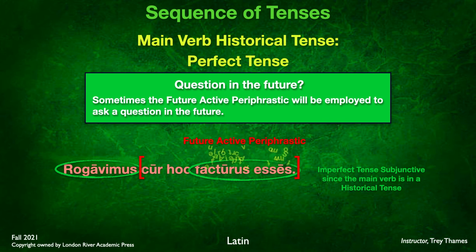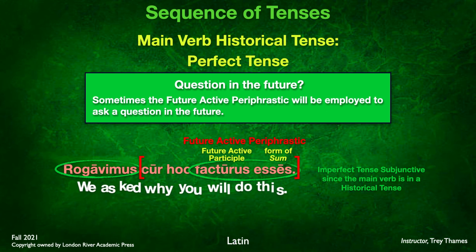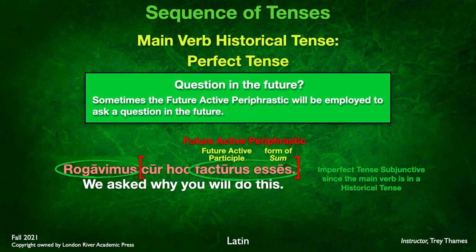So we end up with, there we go, there's our future active periphrastic. Remember the future active participle plus the form of sum. And here's our translation. We asked, rogavimus, why you will do this, because this is future. So this is how we get around not having a future subjunctive. We have this future active periphrastic. We asked why you will do this. The doing is in the future. And we make use of this periphrastic form.